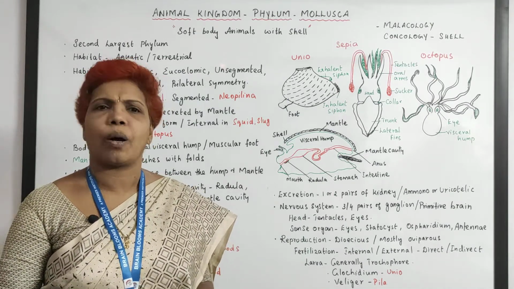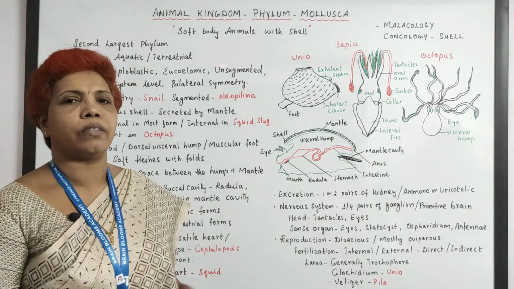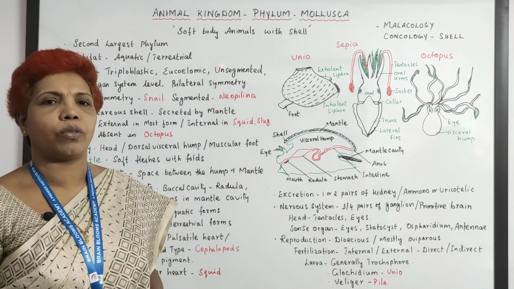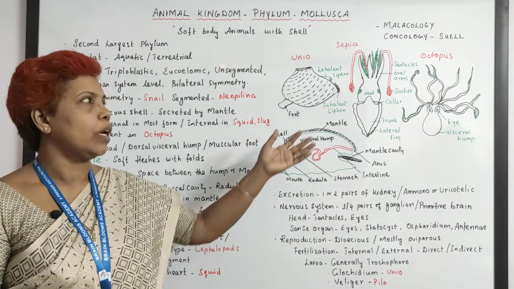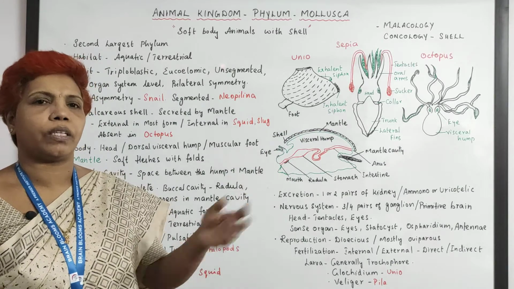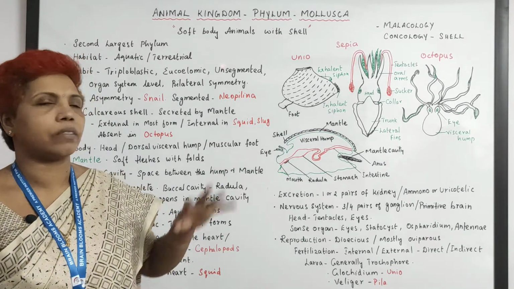About economic importance, this is a highly valuable phylum economically, because the pearl oyster belongs to this category, and these animals are edible, so people capture and eat them. So this is about Mollusca.